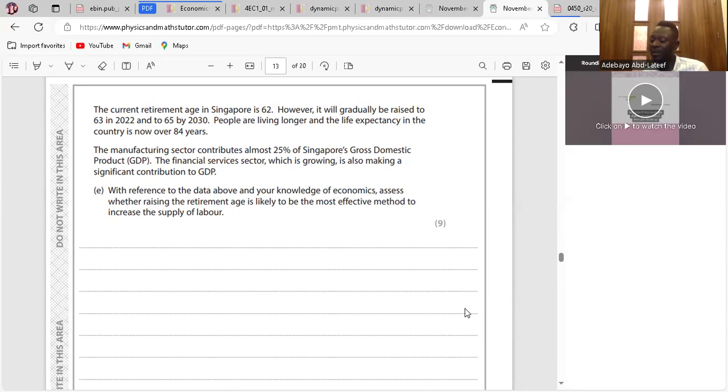There are other factors that might bring about an increase in the supply of labor, such as training, not only retirement age. So training can also increase the supply of labor, because it improves the skills and knowledge of employees, who as a result become more employable. So when you are employable, you would want to find a job. Some people do not want to find a job because they are not employable. They don't have the capabilities to be employed. Clear?